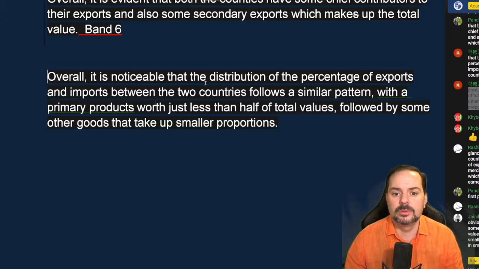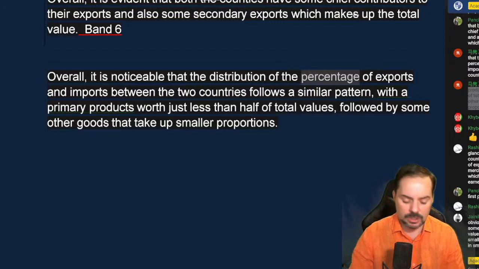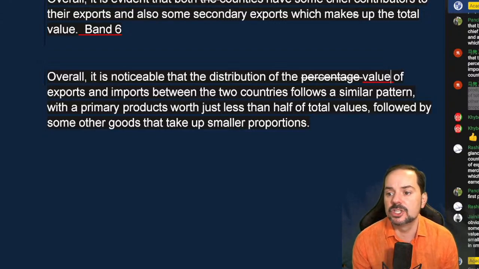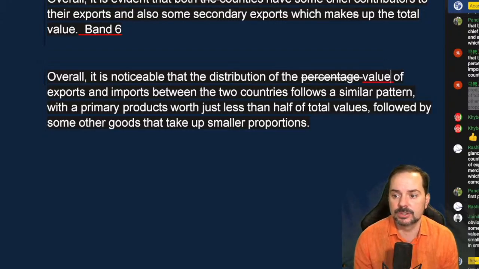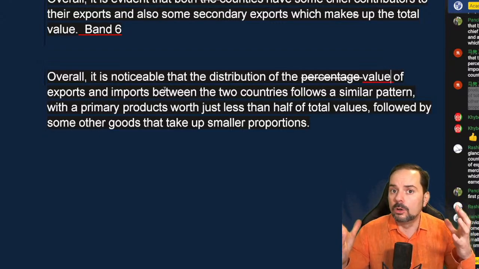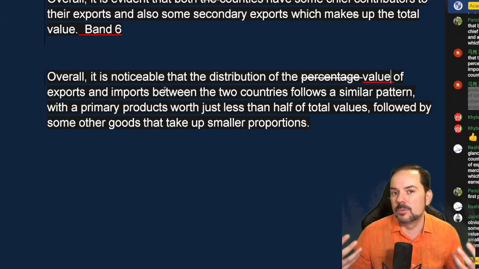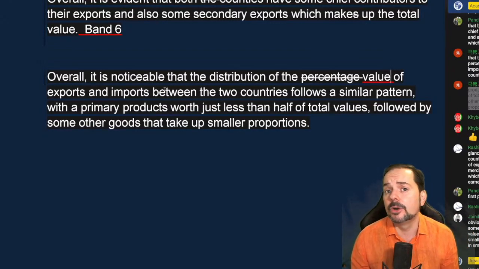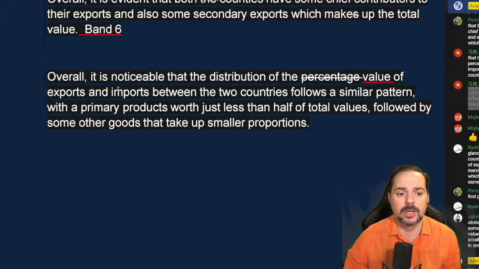Overall, it is noticeable that the distribution of the percentage of exports. Careful with information, June: the distribution of the value of exports, we don't actually have percentage here, we have value, okay? We're not given the percentage, right? Of exports and imports, even though it's of the whole, you can't say percentage when we're not given percentage. That would be considered an information mistake, and that would hurt your score, June, so careful with that, okay?